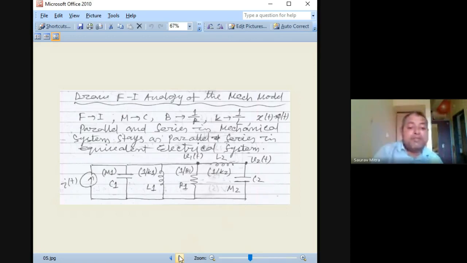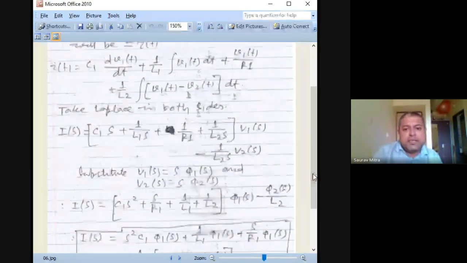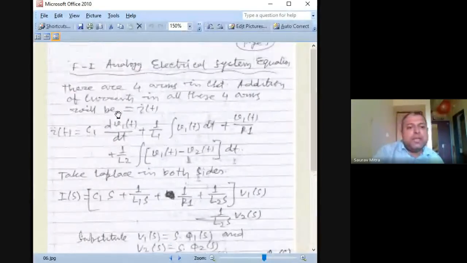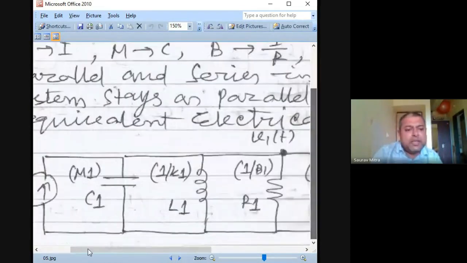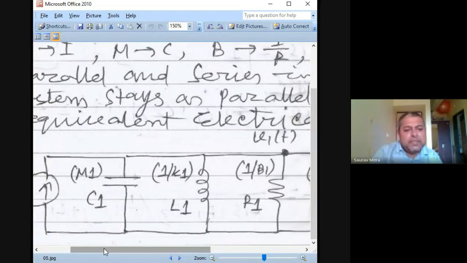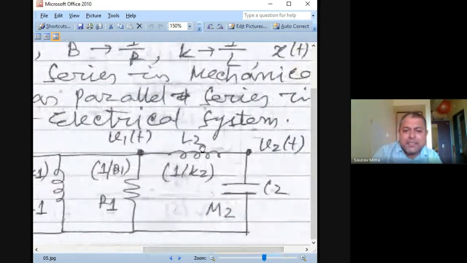Likewise. Now the same free body diagram we have to convert into the equivalent Fi analogy. Let us see this equation again. There are 4 arms in the circuit. One arm I'll show you here. This is the input IT, then there is M1, then L1, then R1, and this is a series arm which is in parallel.